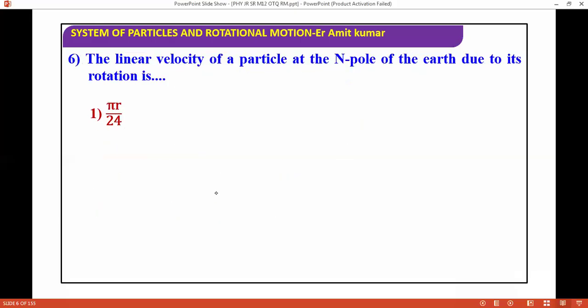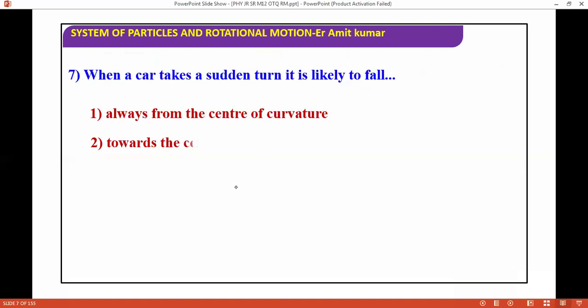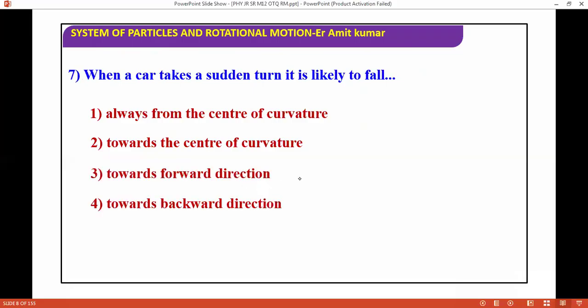The linear velocity of a particle at the north pole of the Earth due to its rotation is what? The answer is zero. Next question: when a car takes a sudden turn, it is likely to fall away from the center of curvature, toward the center of curvature, in the forward direction, or in the backward direction. The answer is away from the center of curvature.